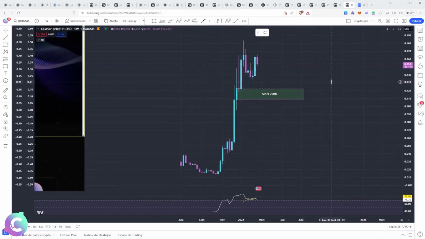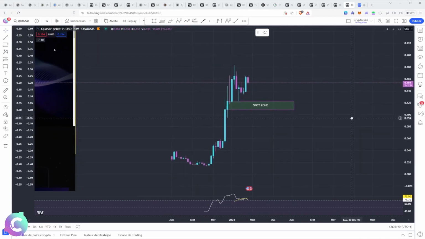What are the targets? Once again, we are in a project which is very young, implied to be very risky, but also with big returns. We are at 88 million market cap. We can potentially already get the billion market cap to potentially get 2, 3, 4 billion market cap. So that's really big returns, especially if the DeFi decentralized finance narrative picks up steam on the bull run that we're going to experience in the coming months.